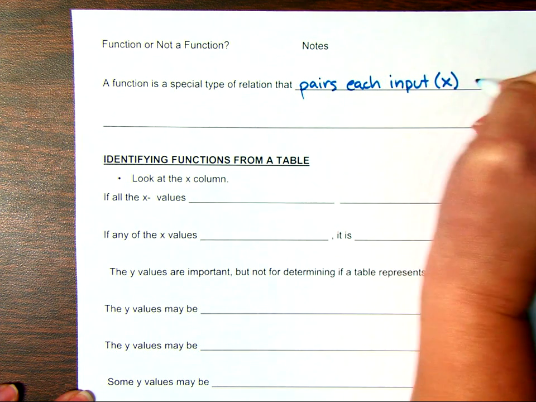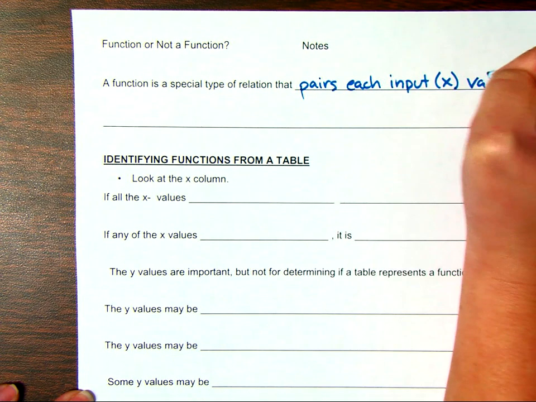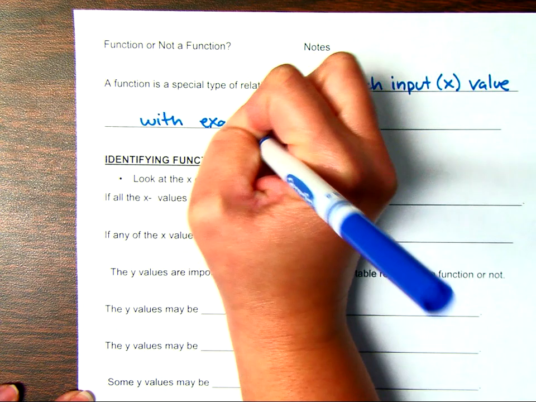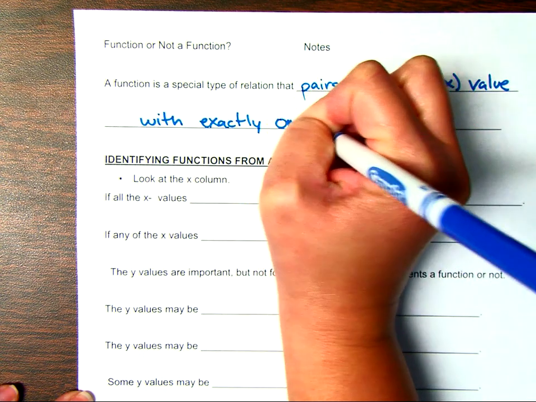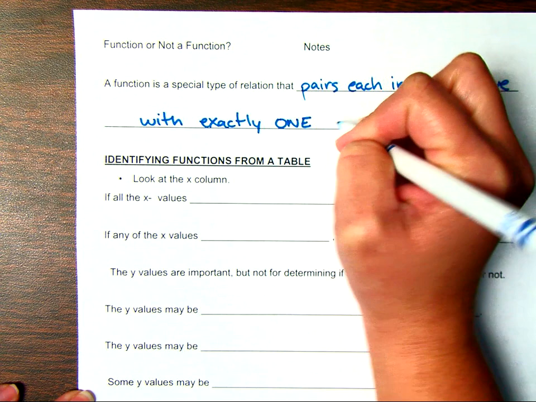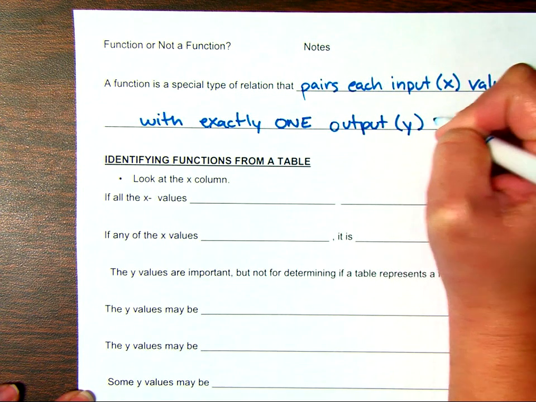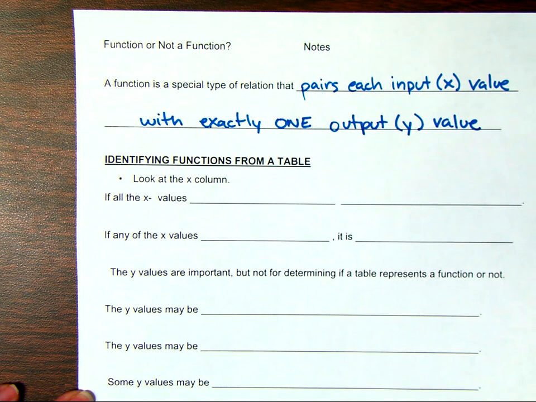But basically, what a function itself is, by definition, is a special type of relation that pairs each input, or your x value, with exactly one and only one y value, or output. So we're going to look at how we can tell if it's a function from a table, a set of ordered pairs, what we call a mapping diagram, and also a graph. This first video is just going to be looking at, if we have a table, how are we going to figure out if that is a relation that describes a function?